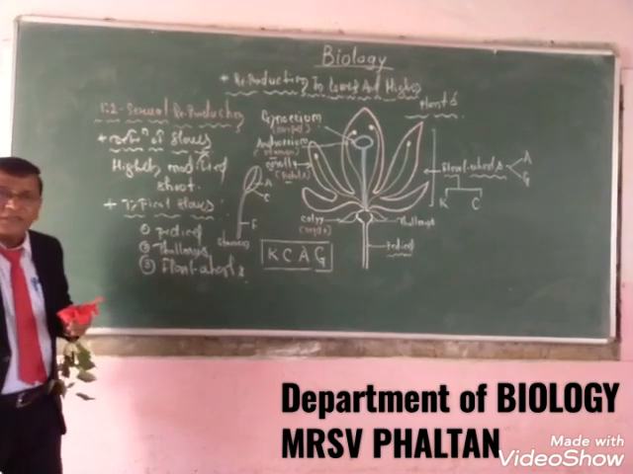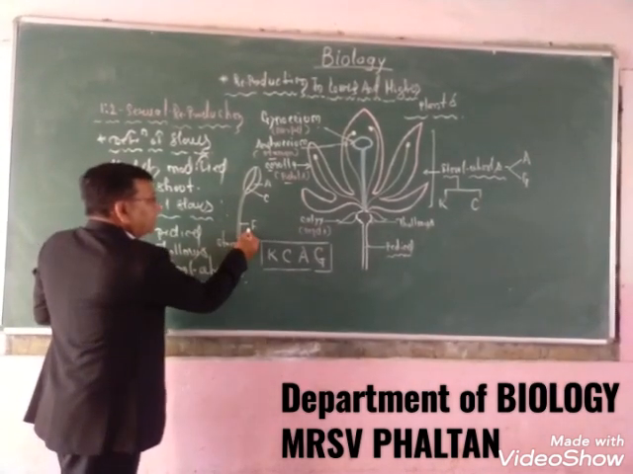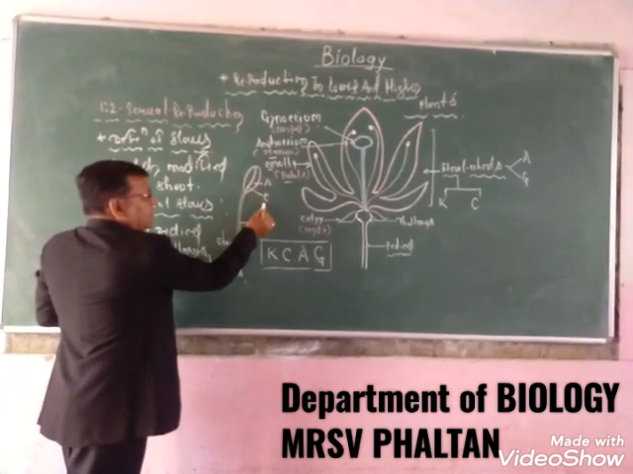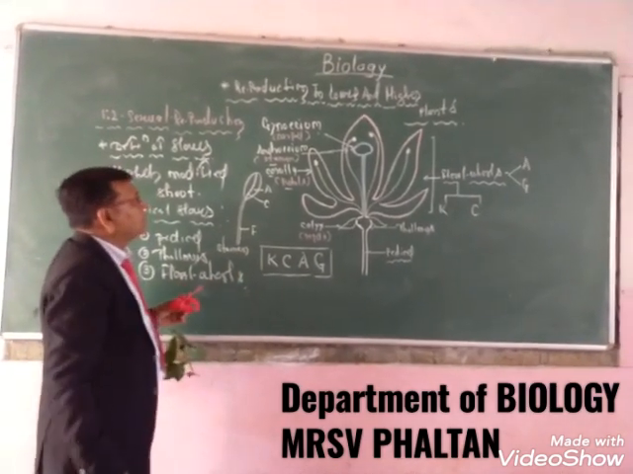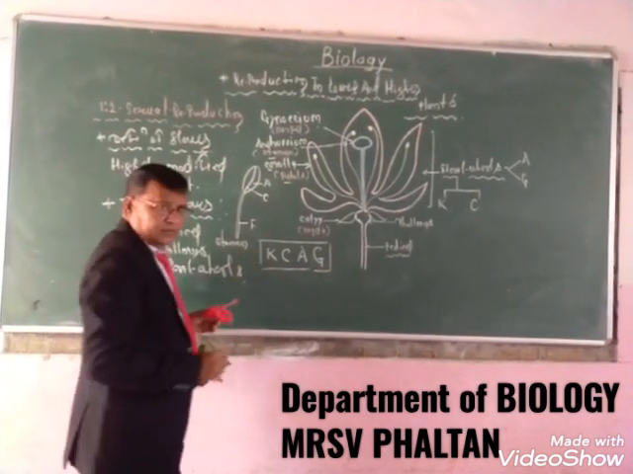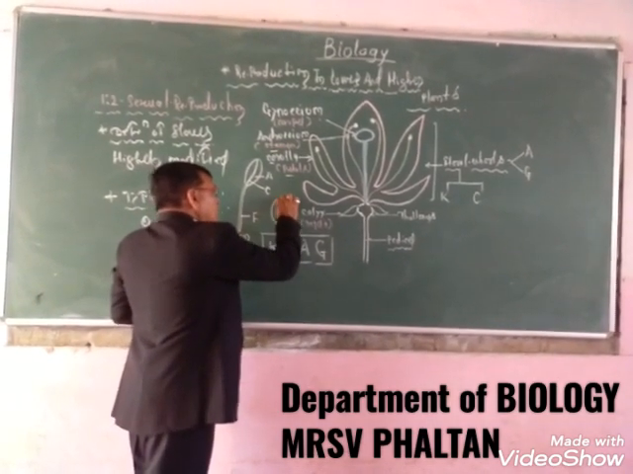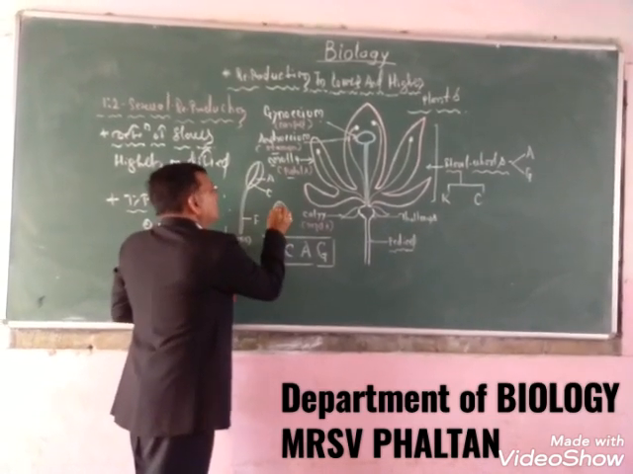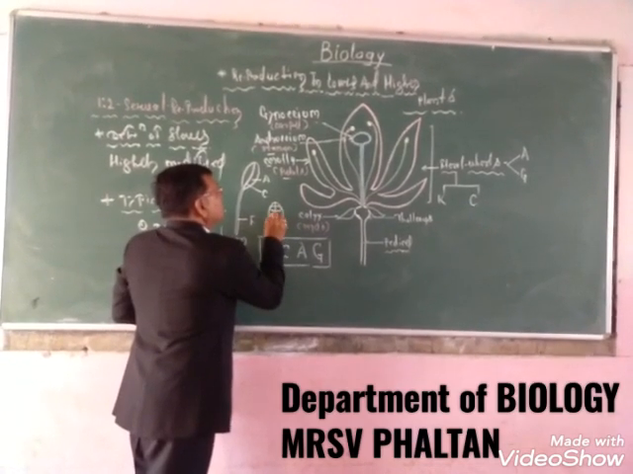A part of typical stamen. Any stamen consists of three parts: the filament, the anther, and the connective. This is the structure of stamen. When you have to see the structure of anther, this anther is divided into four lobes, also like this.